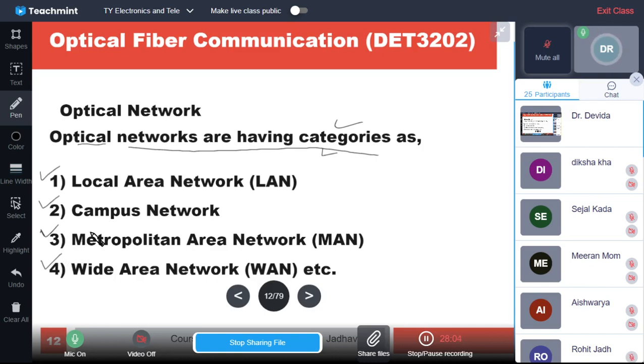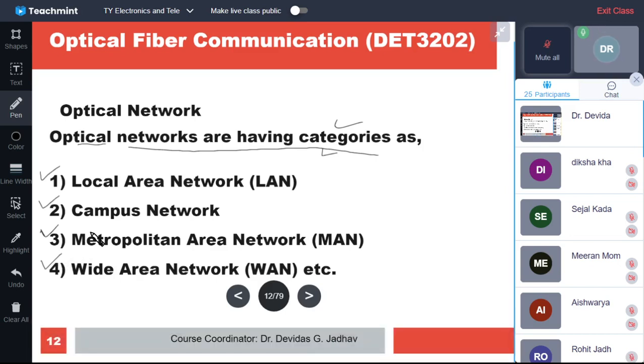Within wide area networks there are multiple sizes: a city or city-to-city network, multiple city or state-wise networks, country-wise networks, or multiple countries connected, which may be a worldwide network.